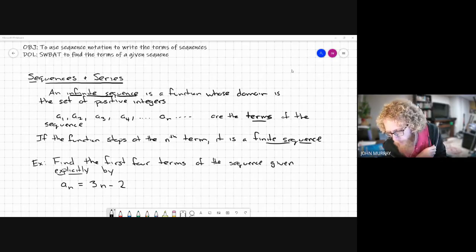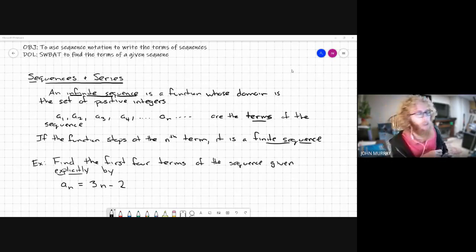Are we going to get to series today? Today, we may only talk about sequences. Yeah. But that's what the general topic is, sequences and series. A sequence is kind of like the name implies, a sequence of numbers. Okay, it's a list of numbers. Sometimes that list has a general pattern. Okay, sometimes it may just be kind of random numbers.